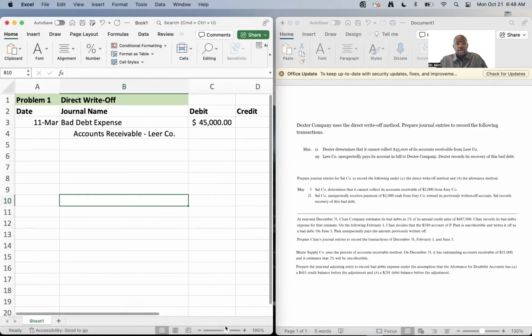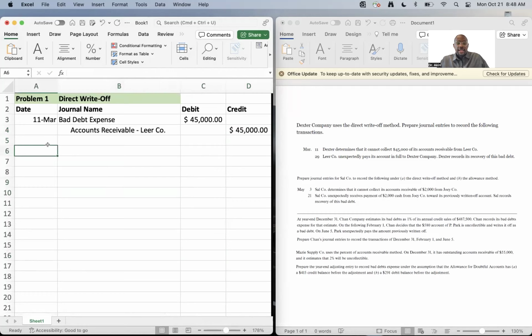All right. So then we go to March 29th. So on March 29th, it says Lear Co unexpectedly pays its account in full to Dexter Company. Dexter records its recovery of this bad debt. So now we have a situation where we thought on March 11th that we were not going to receive this money. Now, 18 days later, in fact, Lear says, you know what? I have the money here. Let me pay you. So there's a two-step process when it comes to getting back that money.